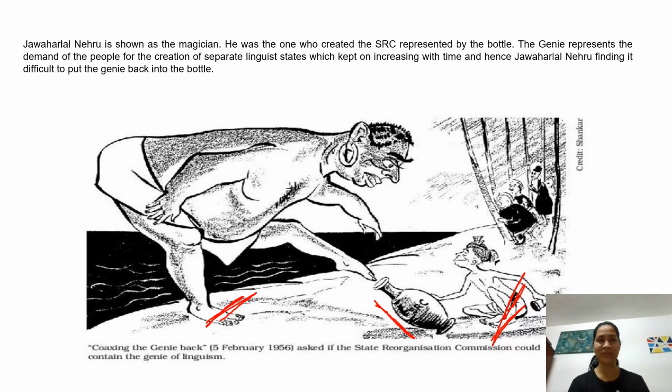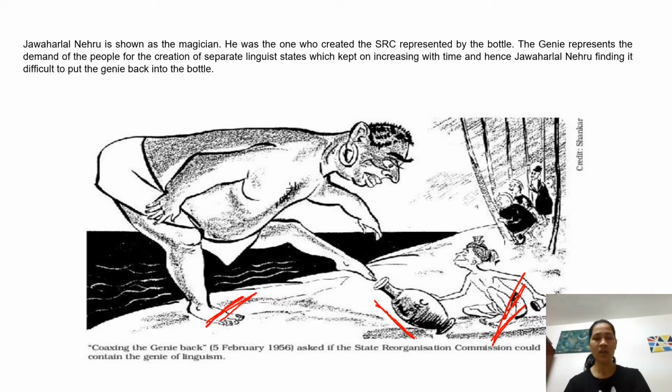So basically, we can see that Jawaharlal Nehru is shown as the magician. He is the one who created the State Reorganization Commission, which is represented by the bottle, and the genie represents the demand of the people for the creation of separate linguistic states, which kept on increasing with time, and hence Jawaharlal Nehru and other leaders were finding it very difficult to meet the demand of the people, or to put the genie back into the bottle.